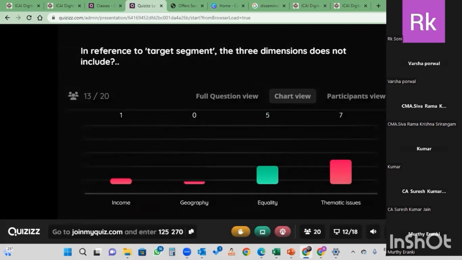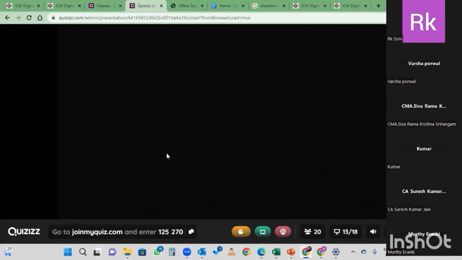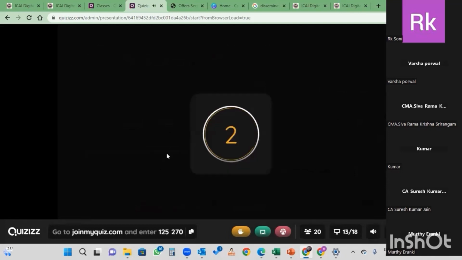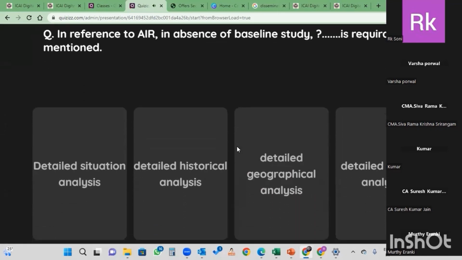You can go through PPT. You can give the open book exam also. Search out the target statement, and income, geography, and thematic issue should be there in the target statement. Equality is not there. And these are the questions, how it comes in.